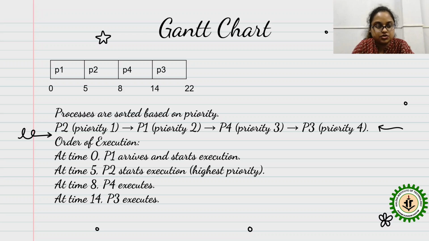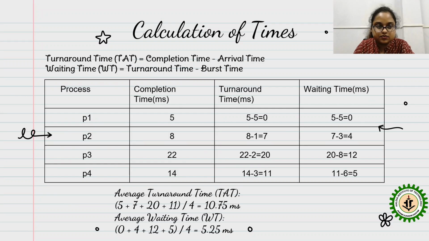For the order of execution, at time 0, P1 arrives and starts its execution. At time 5, P2 starts execution because it has the highest priority. Then at time 8, P4 executes, and at time 14, P3 executes.